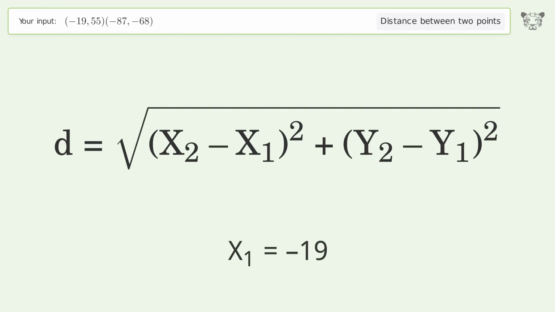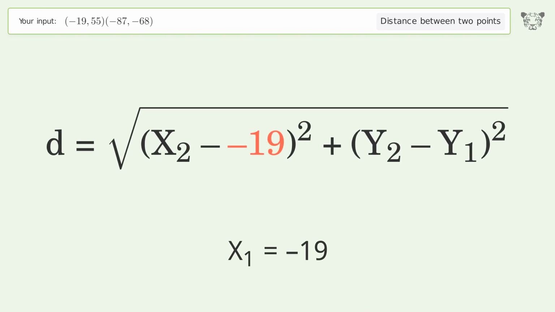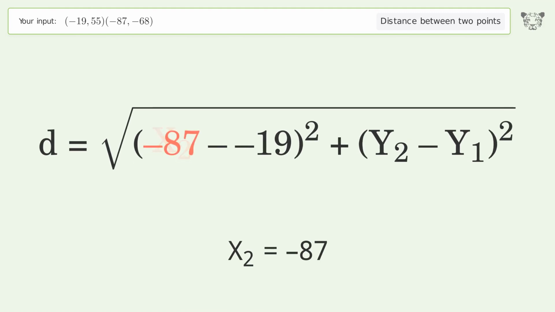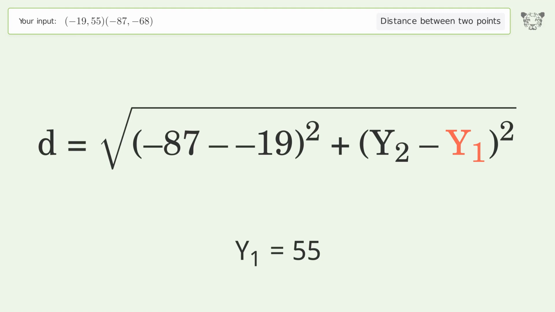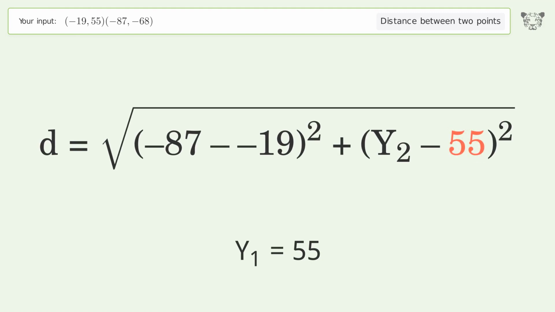x1 equals -19. x2 equals -87. y1 equals 55. y2 equals -68.